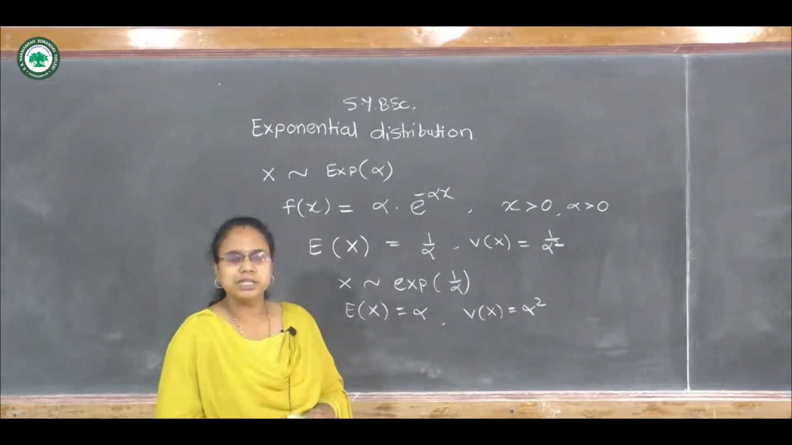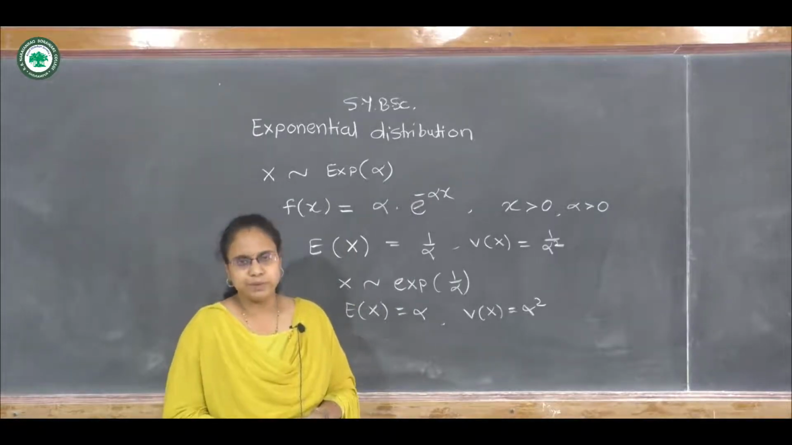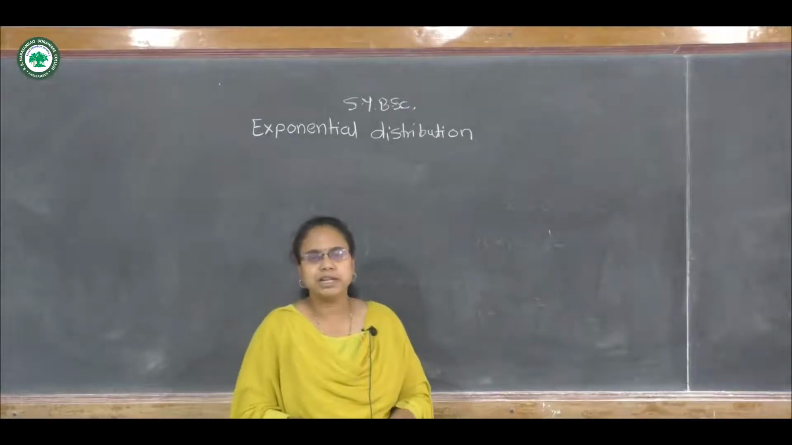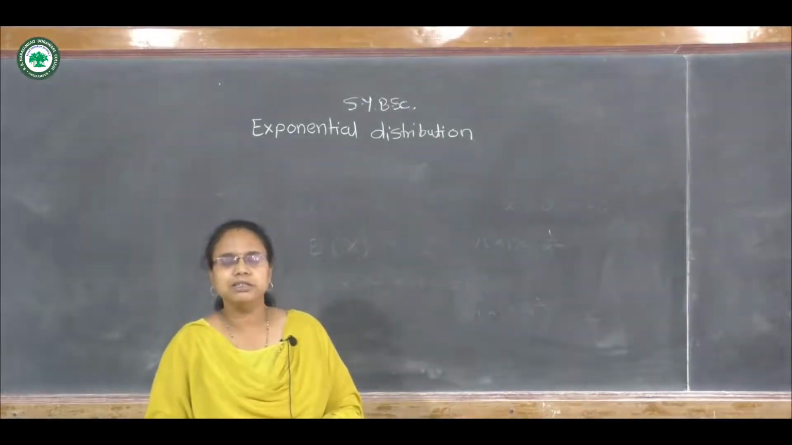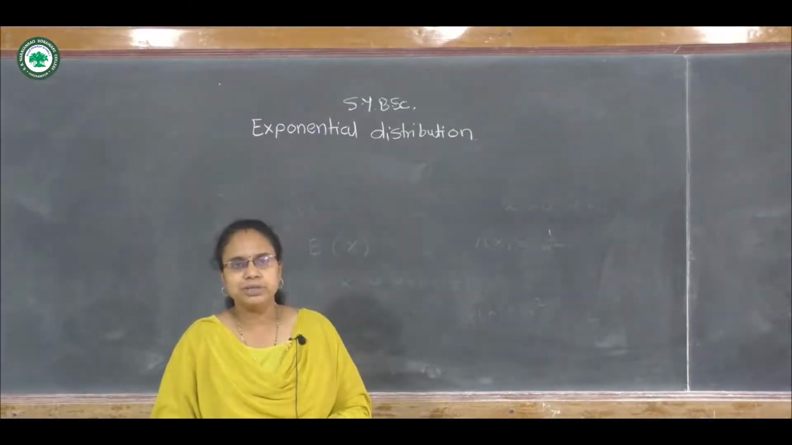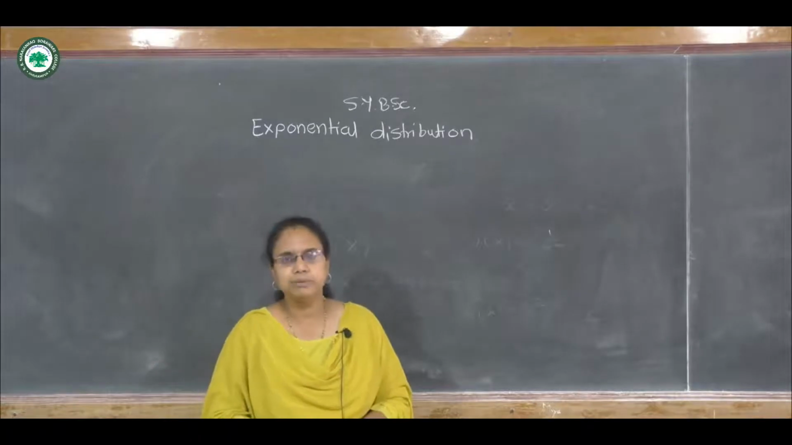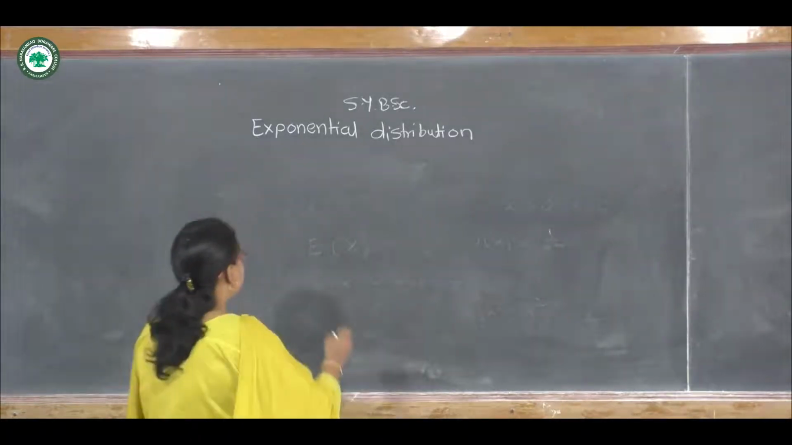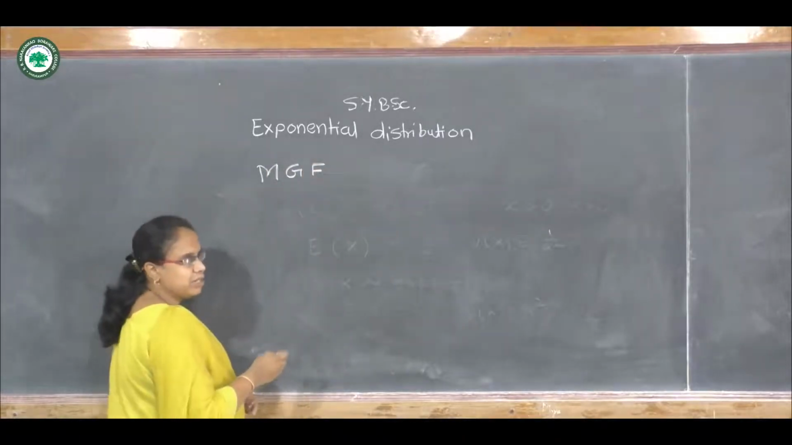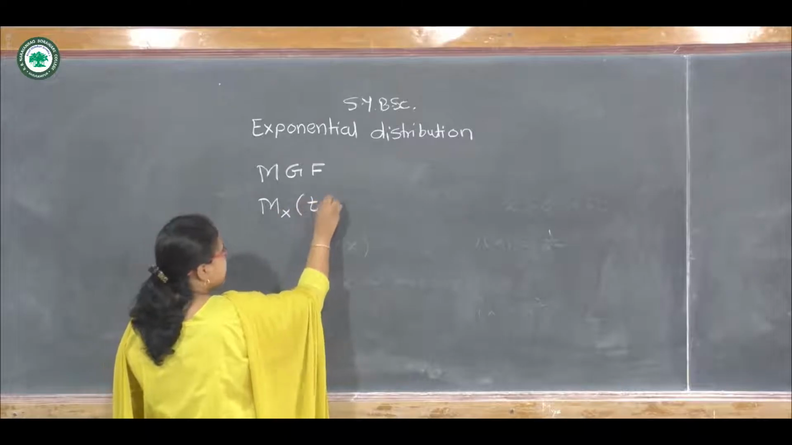So we have seen this, and we have also learned about the moments of the exponential distribution. We know that moments can also be obtained by using the moment generating function. First we will calculate the MGF of the exponential distribution, and then we will obtain the moments from it. So the next point is the MGF, the moment generating function. By definition, it is denoted by M x of t.